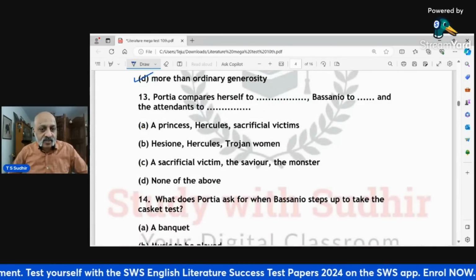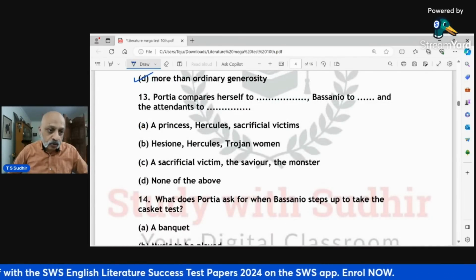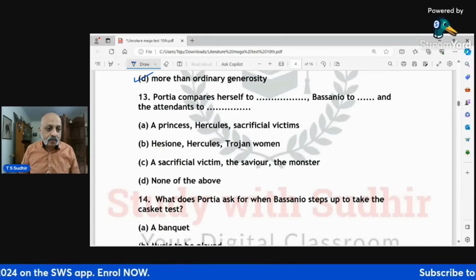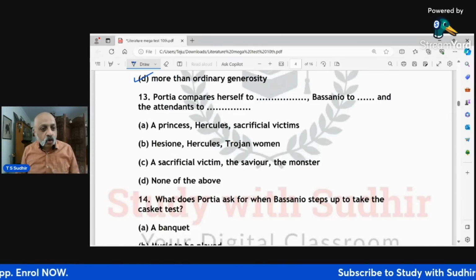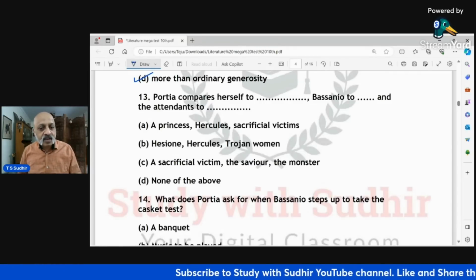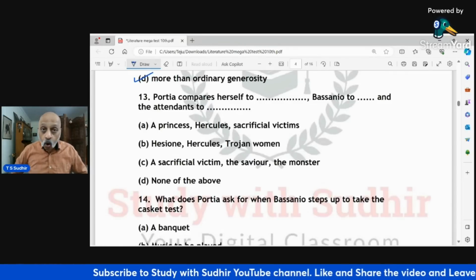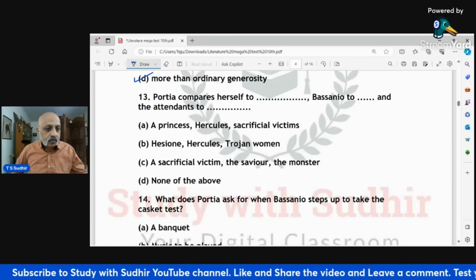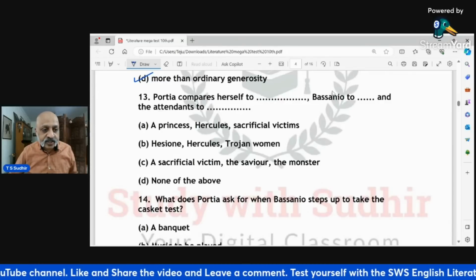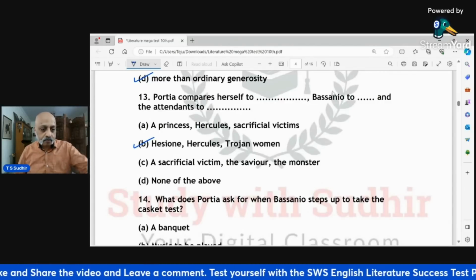Portia compares herself to Dash, Bassanio to Dash, and the attendants to Dash. Who are these three? A princess, Hercules and sacrificial lambs, victims; Hesione, Hercules and Trojan women, a sacrificial victim; the savior, the monster; or is it none of the above? The correct option, it's not very difficult if you have read the text carefully, 13th B.